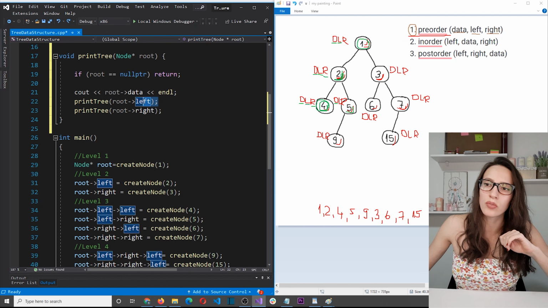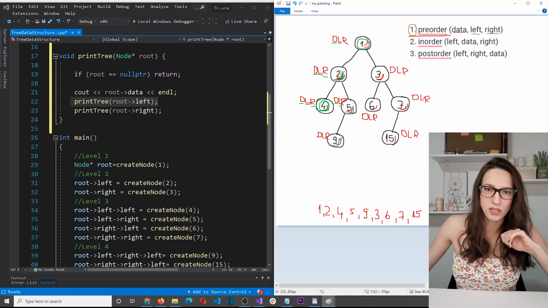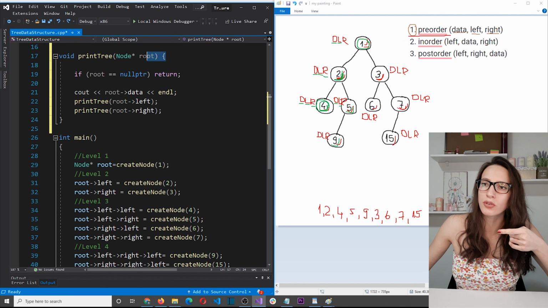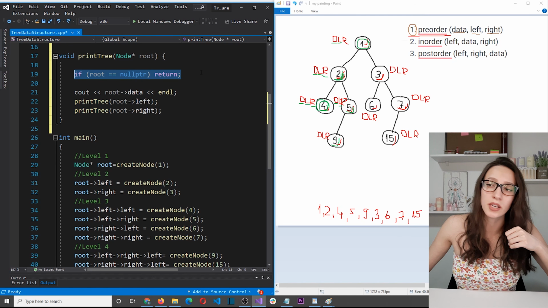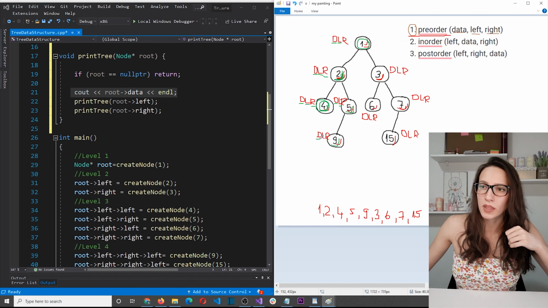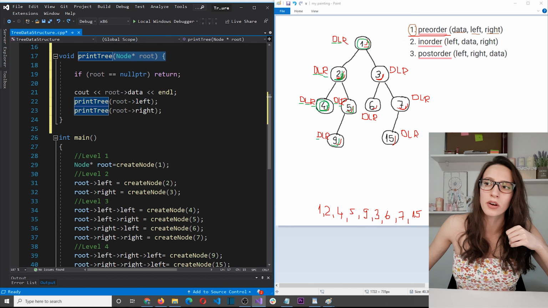And then we need to visit the left child. So L part. Okay, and we are visiting this node here since that is the left child. And again, we are entering into this function and passing number 9. We are checking, is 9 equal to nullptr? The answer is no. So we go to this part here. We print the data and then we visit the left child. The left child is null. So when we pass null here, this condition will return us from the function.